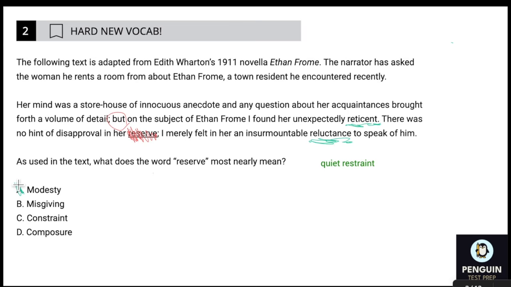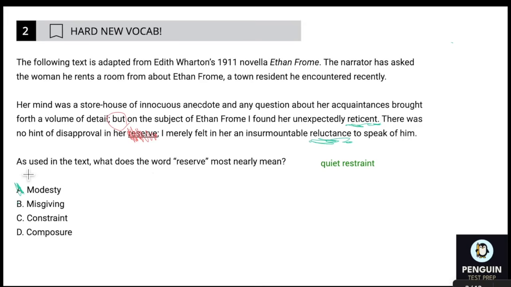Misgiving. Misgiving would be like feeling kind of negative about something. And I guess it would be a synonym of reluctant, but it has more of a negative connotation. And it does say there's no hint of disapproval. So I think we can get rid of misgiving. Actually, I'll hold on to it because it is a synonym of reluctant.